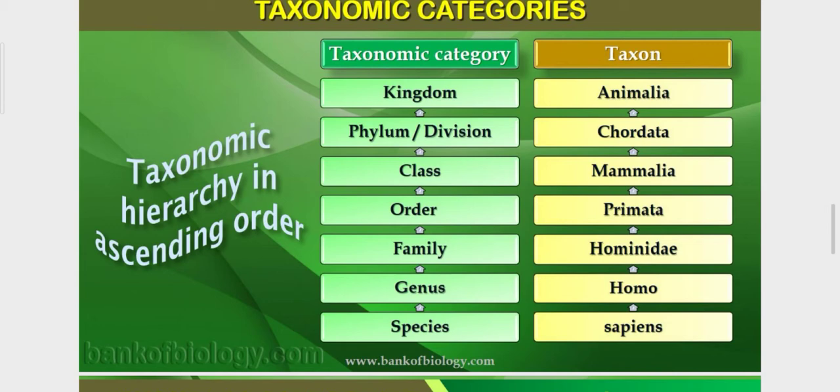And we are Mammalia because we give birth to a child. Order Primata, family Hominidae, genus Homo, and species is sapiens. This is an example.